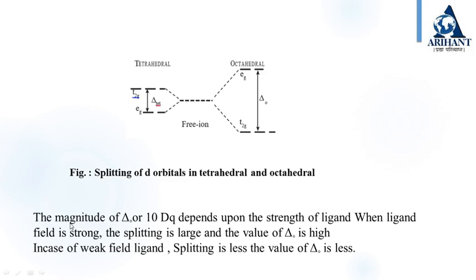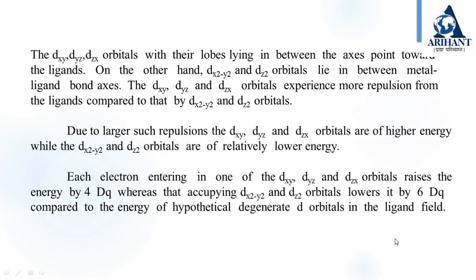The magnitude of delta 0 or 10 Dq depends upon the strength of the ligand. When the ligand field is strong, the splitting is large and the value of delta 0 is high. In case of a weak field ligand, splitting is less and the value of delta 0 is less. The dxy, dyz and dzx orbitals with their lobes lying in between the axes point towards the ligands.